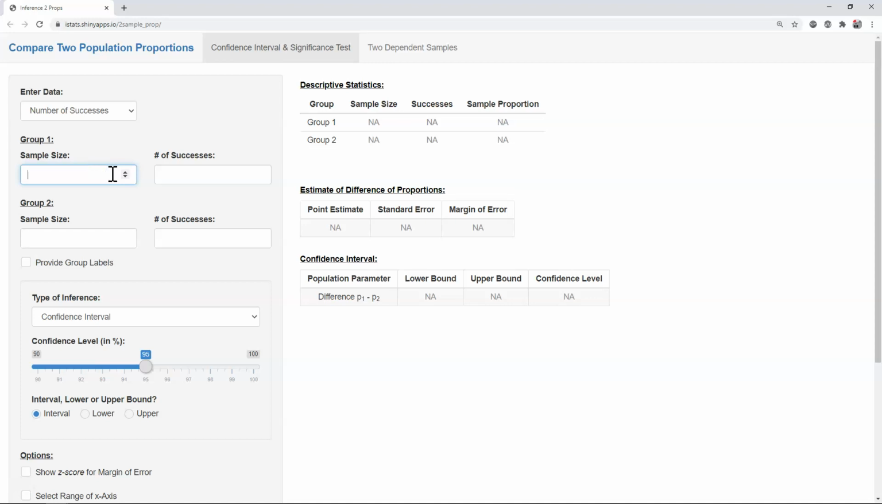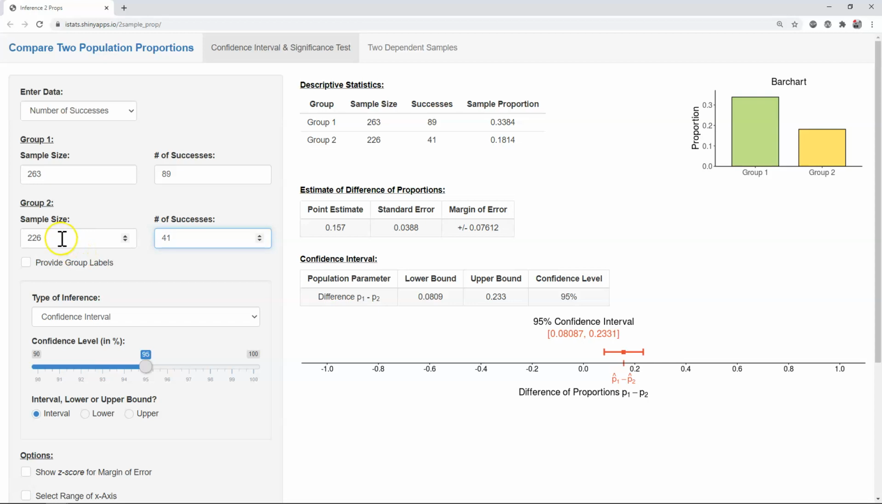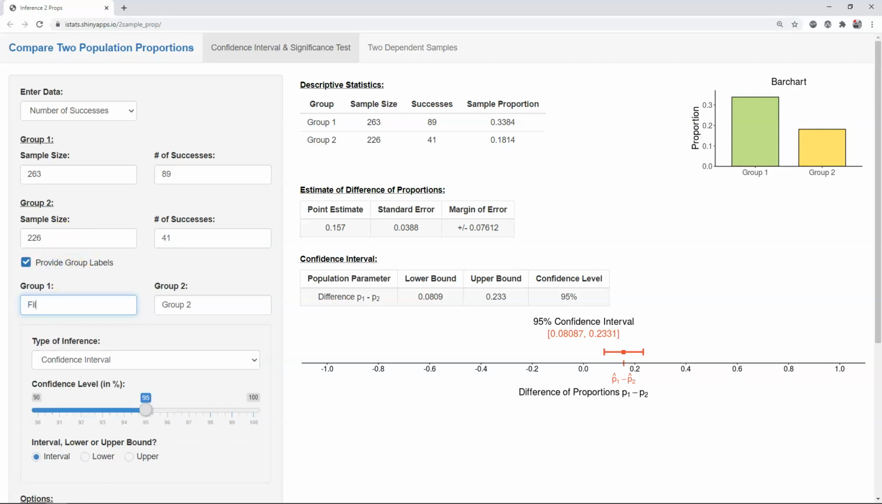And so we can go ahead and put these in. So I'll put Filipino as group 1. And we saw again that this was 263 total, and 89 that we calculated were the successes. And group 2 was our Japanese, where we found 226 in our sample size, and 41 said yes, they post to social media. If we want, we can also put in some labels just to remind us that this is Filipino versus Japanese, rather than just labeling it group 1 and group 2. It's optional.